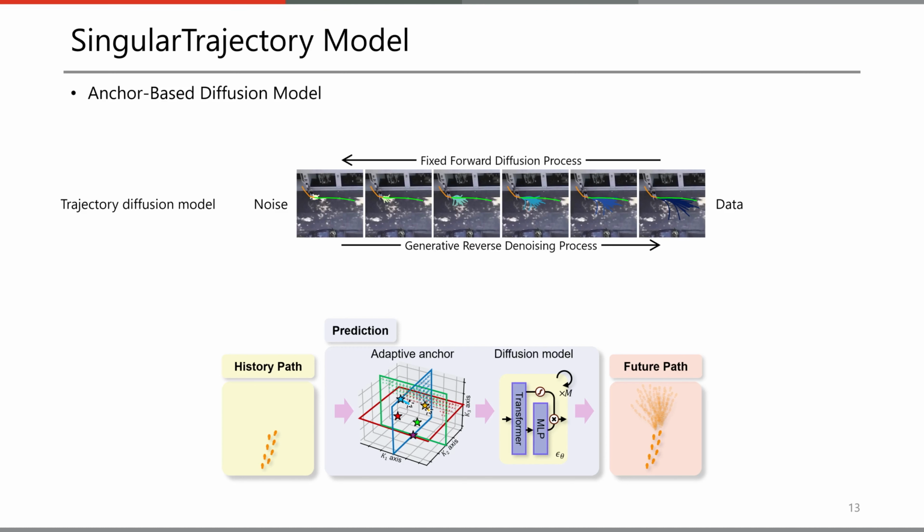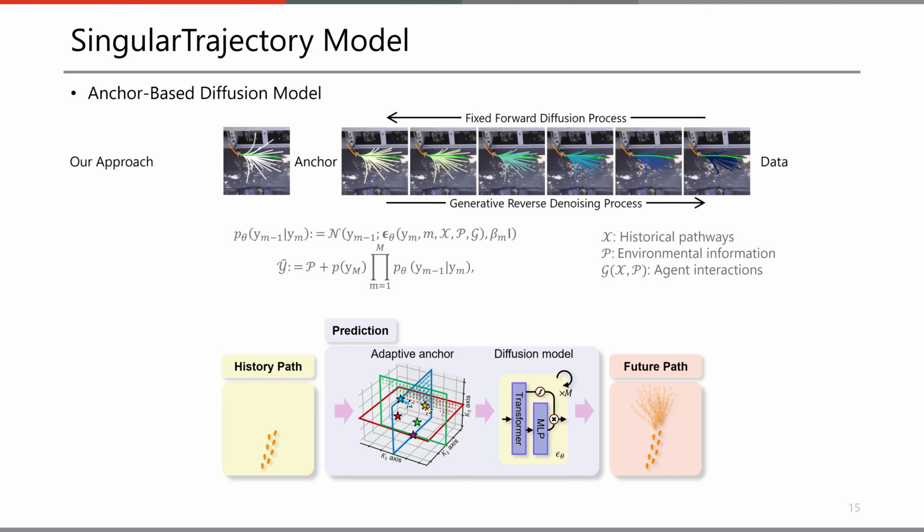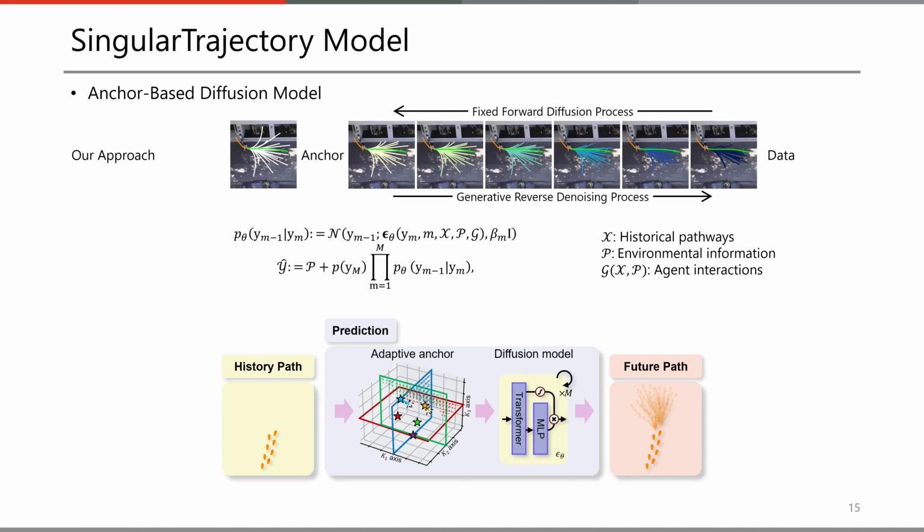Here, since we have an initial path of an anchor, we design a diffusion process that starts from this anchor to the actual path. This design greatly simplifies the prediction process by providing the model with an initial rough path. As a result, the model can generate realistic trajectories that accurately mirror motion dynamics, even when working with a limited number of learnable parameters and minimal training data.